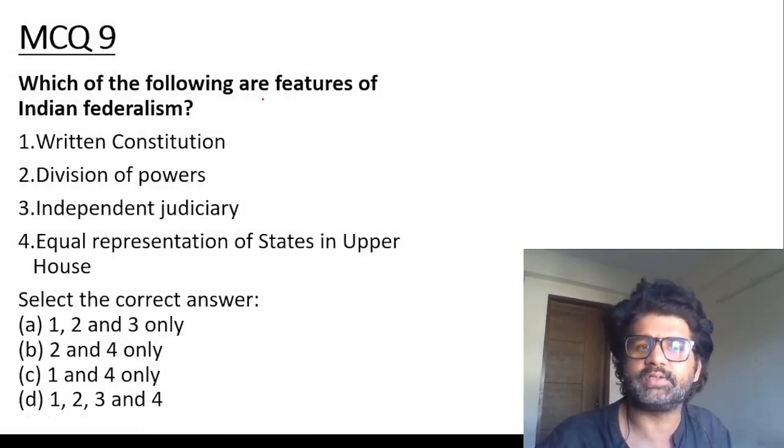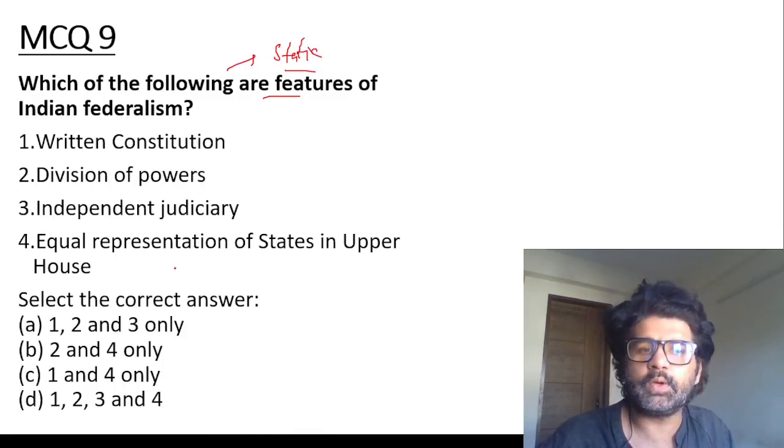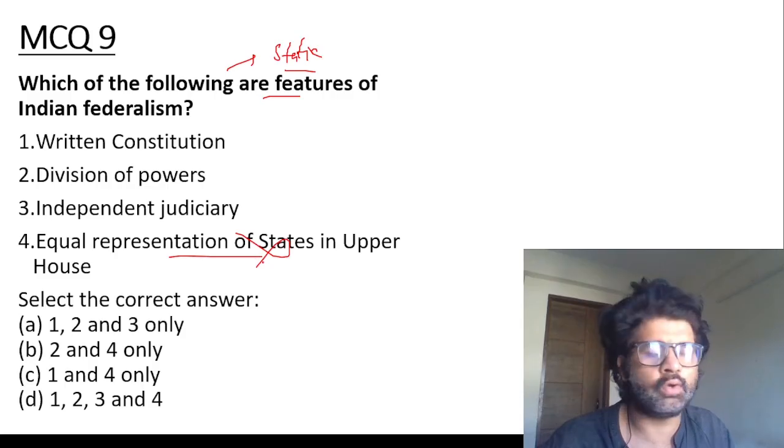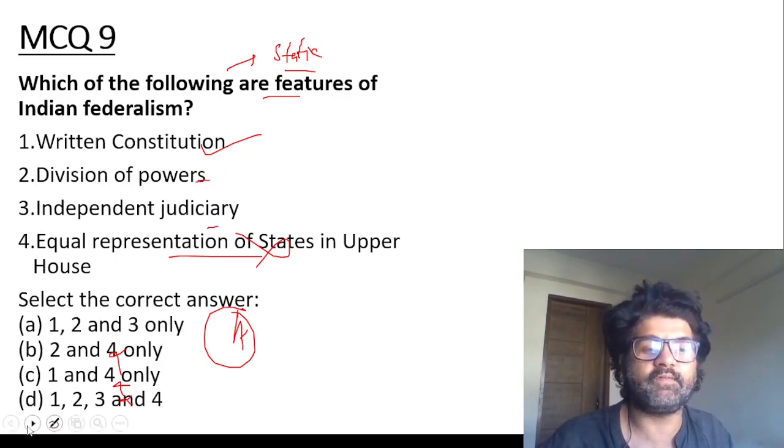Let's solve some questions, guys, so that you can understand. Again, here static and current portions are merging. Indian federalism. Equal representation of states in the upper house, do we have it? No, it's in the US. So the fourth is wrong, eliminate it. You will get the answer A, 1, 2 and 3. We have a written constitution, the UK doesn't. We have division of power, we have an independent judiciary. A is the answer, guys.